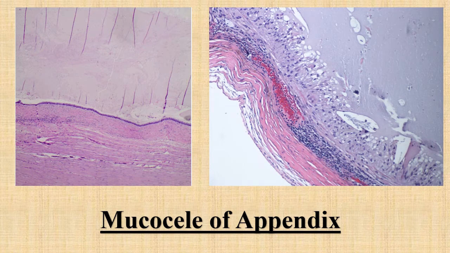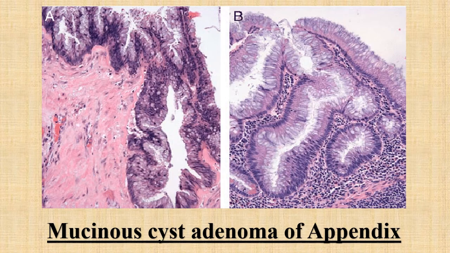This is the microscopic image of mucocele of the appendix. You can see the benign epithelium of the appendix, while the cavitary part is showing the excessive mucinous component. This is the microscopic image of mucinous cyst adenoma of the appendix. You can see the proliferation of glands of the appendix, with mucin secreting glands having vacuoles.